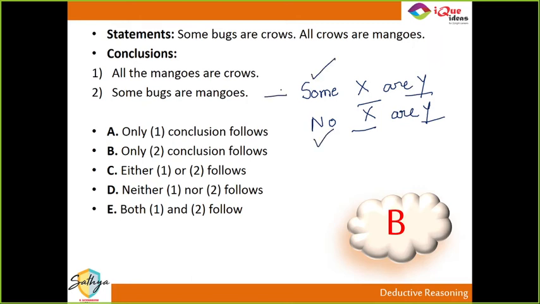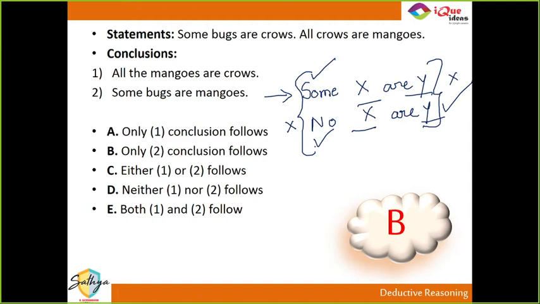If some x are y is true, then you cannot say no x is y. But if no x are y is true, then some x cannot be y. It's pretty obvious. So generally, when options are in this pattern, more often than not, they follow the either or option. Did you get this one? You cannot prove both the conclusions true at the same time. They will contradict each other.